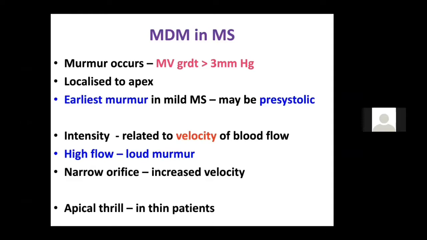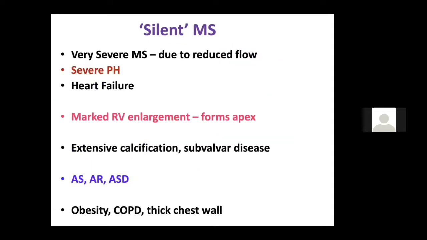If you are not able to get the murmur, make the patient squat 3-4 times, make the patient walk for around 10 to 20 meters, and tell him to take a few fast breaths. After that, you will be able to appreciate the murmur of mitral stenosis. But sometimes you may not be able to hear the murmur of mitral stenosis, which is known as a silent MS. The murmur is there, you are not able to appreciate it. Why? Sometimes because of a severe mitral stenosis, due to reduced flow, you are not able to appreciate a murmur. Severe PAH, where your RV enlargement is so much that you will be getting the murmur in the axilla and all, and you may miss the murmur in the apex. And that is one place where you get a silent MS.